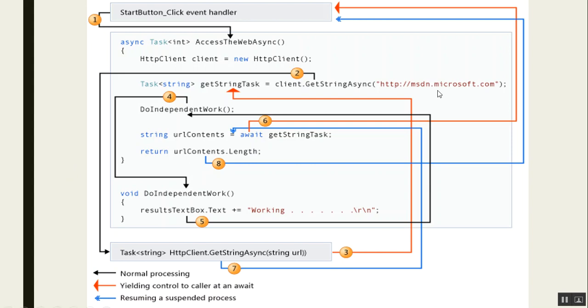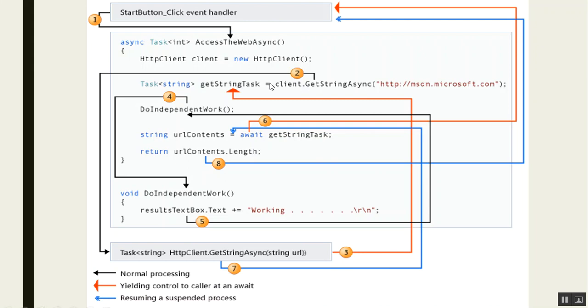There is something that shows the flow of asynchronous processing. If a start button click event handler is asynchronous, then see here, this asynchronous event handler has the generic data type Task<int> that will return an integer value. It is asynchronous. I'm just explaining the content of it: it is creating an object of the HttpClient class, and we are assigning it GetStringAsync. This is an asynchronous implementation of GetString of the HttpClient class, which will return the content of this particular URL,